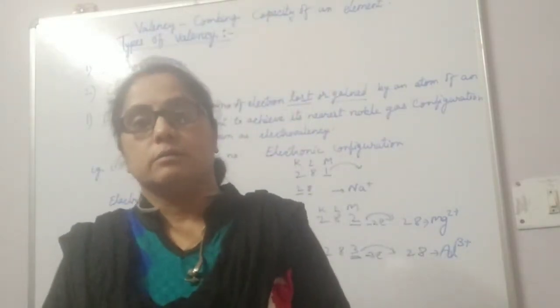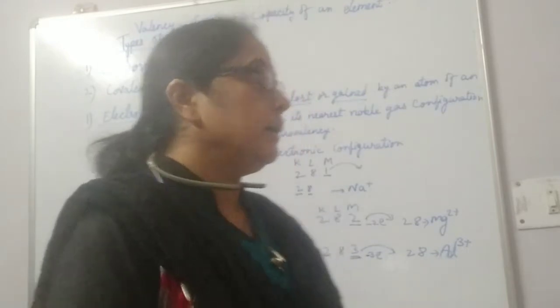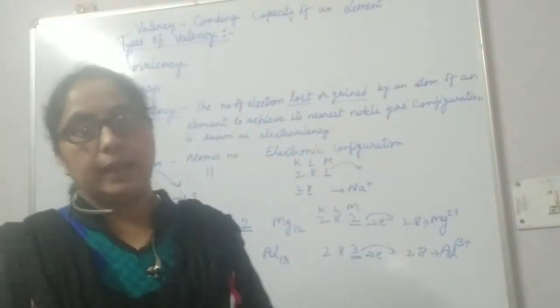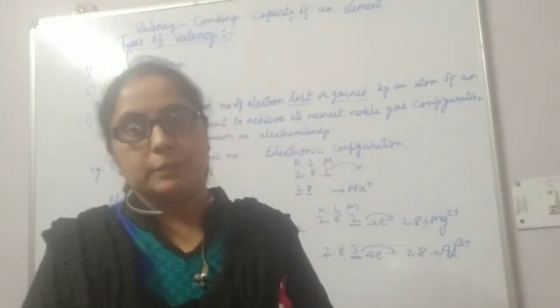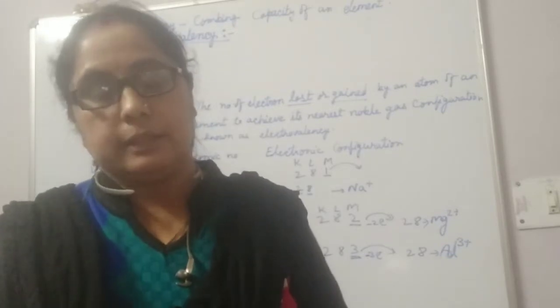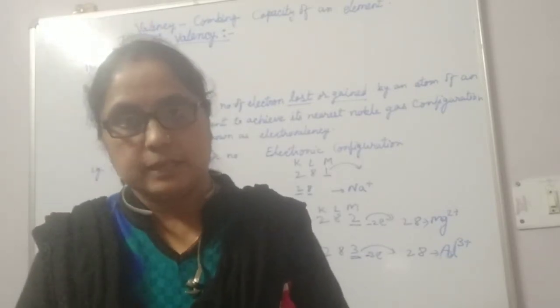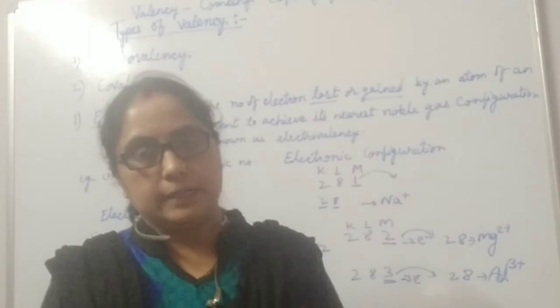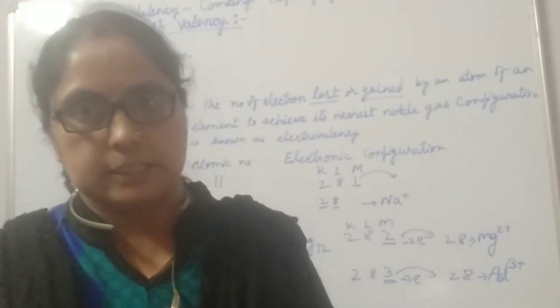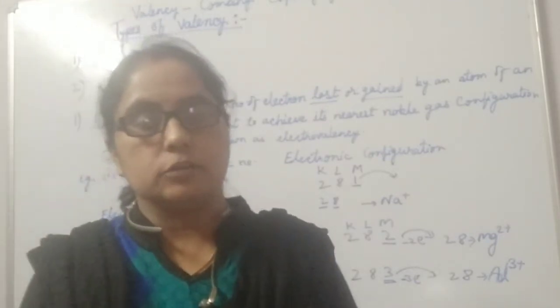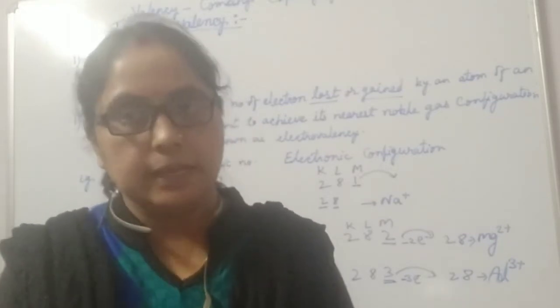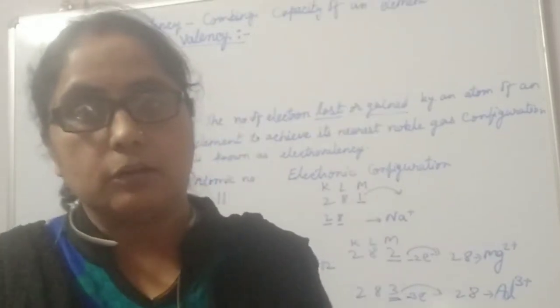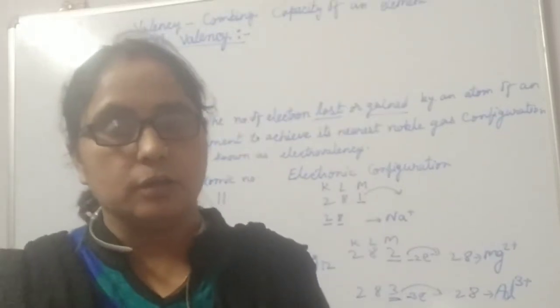In the last video we have already discussed valency, and we know that it is the combining capacity of an element, how an element combines with another element, decided by its valency. Valency and valence electrons are related to each other. With the help of valence electrons we can find out its valency. Valency of a metal we can find out with the help of its valence electrons.